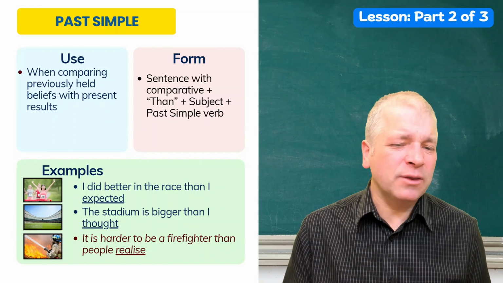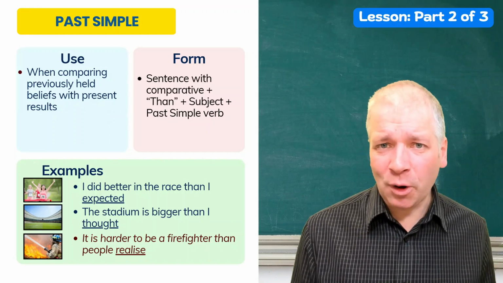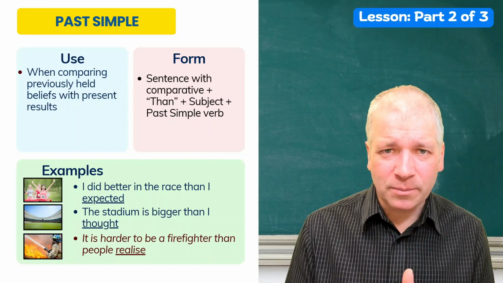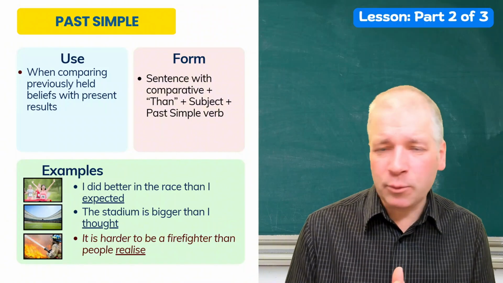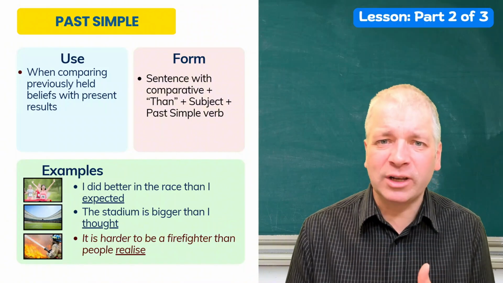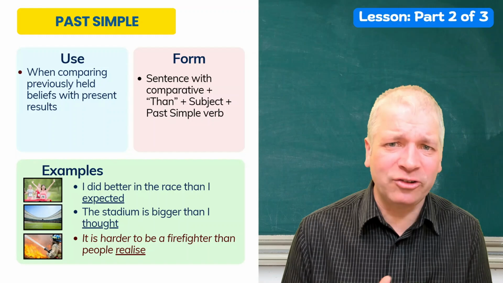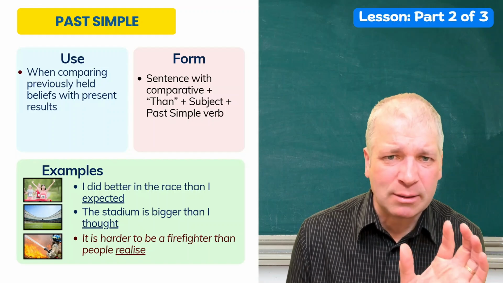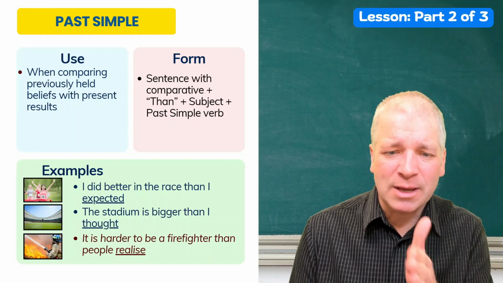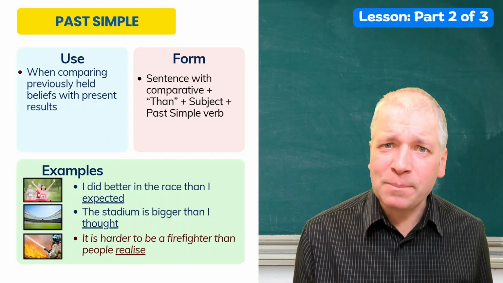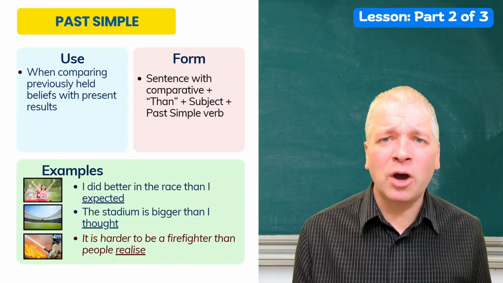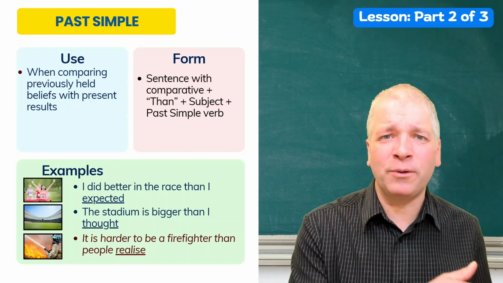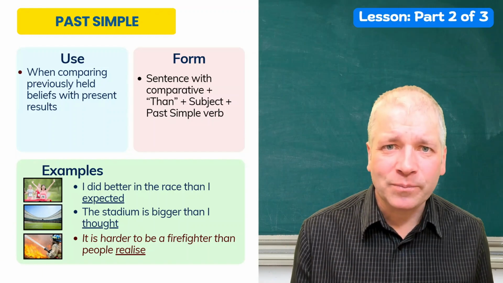The stadium is bigger than I thought. My thinking was, until the moment I saw the stadium, that it would be smaller. But it was actually bigger. It is actually bigger. So even though we use the present simple in the first part, the stadium is bigger, use the past simple in the second part to show that your thoughts were different before you found out.